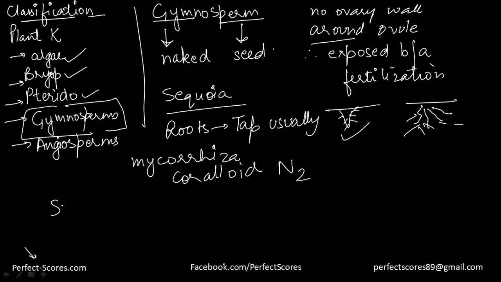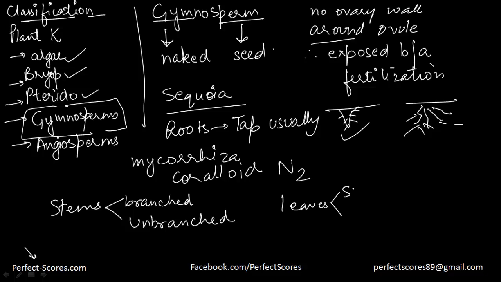Now, what about the stems of these gymnosperms? The stems are of 2 types. They can either be branched, for example in Pinus, or they can be unbranched as well. For example in the Cycas. The leaves, they can be either simple or they can be compound leaves. So as you can see, there's a lot of variety in gymnosperms.